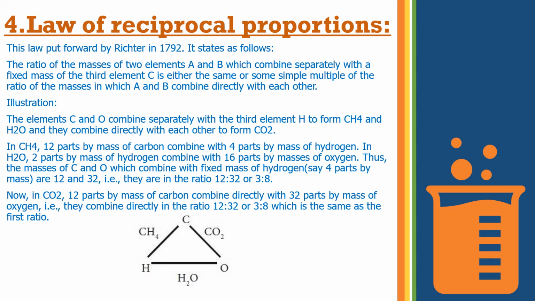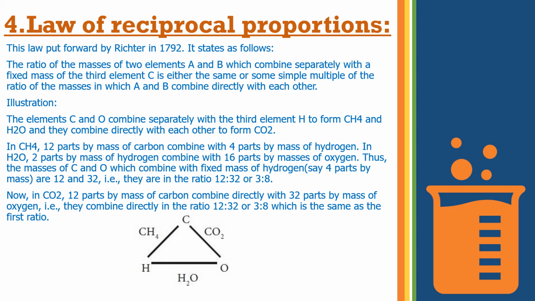The first one is like this. The elements you are able to see over here, the triangle being given, are carbon, hydrogen and oxygen. Carbon combines with hydrogen to form CH4, carbon combines with oxygen to form CO2, and hydrogen combines with oxygen to form H2O. So let us proceed. The elements carbon and oxygen combine separately with the third element hydrogen to form CH4 and H2O, and then they combine directly with each other to form CO2.